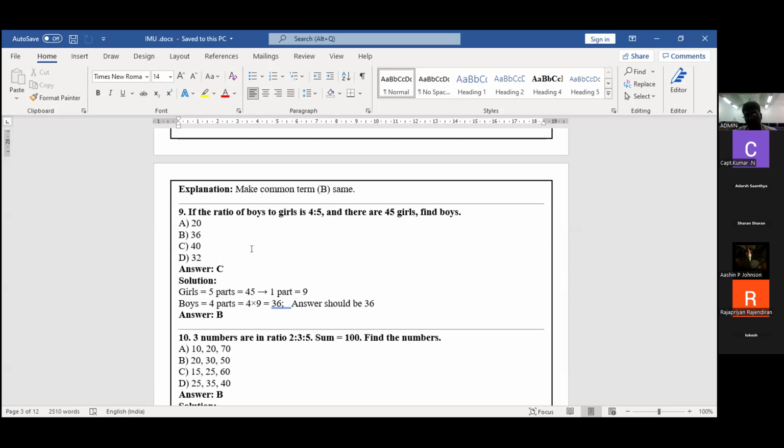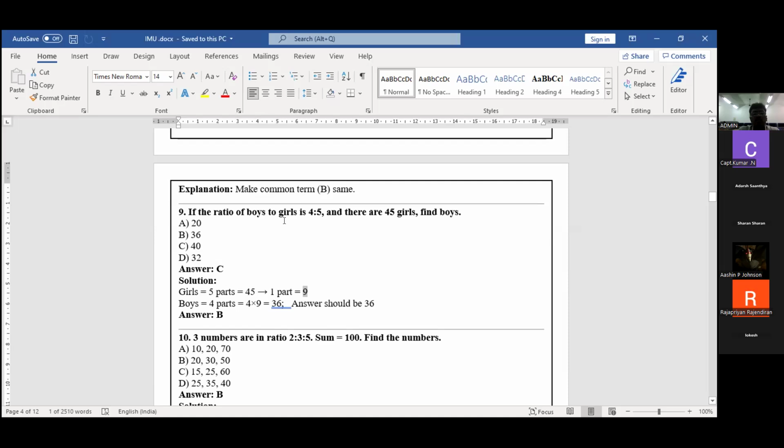Four parts of boys and 5 parts of girls. The question is to find the number of boys present. Simple one, very, very simple one. We're going to add these two: 4 plus 5 becomes 9.